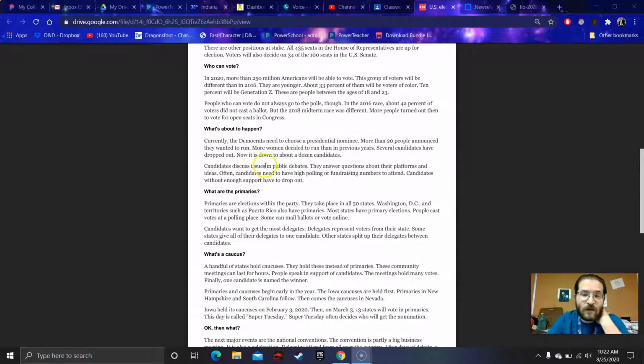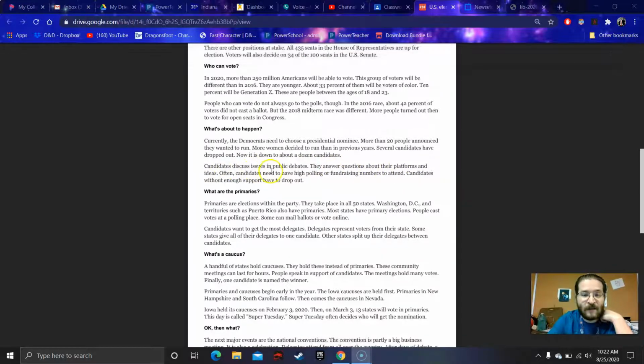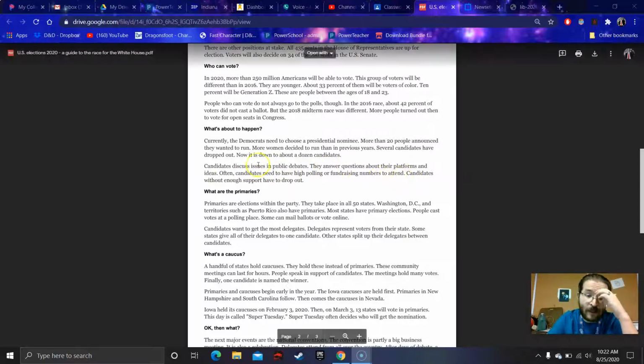Candidates discuss issues in public debates. They answer questions about their platforms and ideas. Often candidates need to have high polling or fundraising numbers to attend. Candidates without enough support have to drop out.